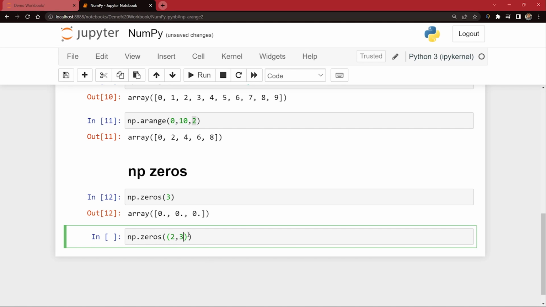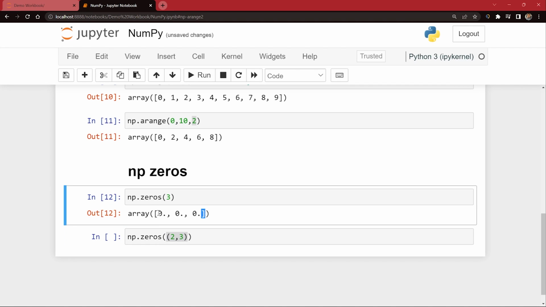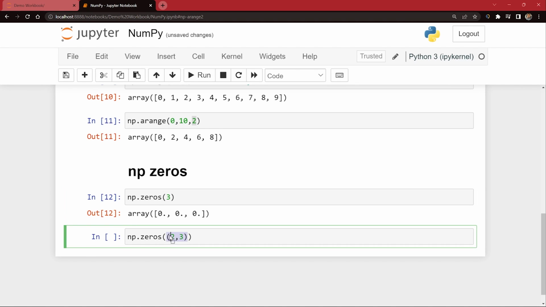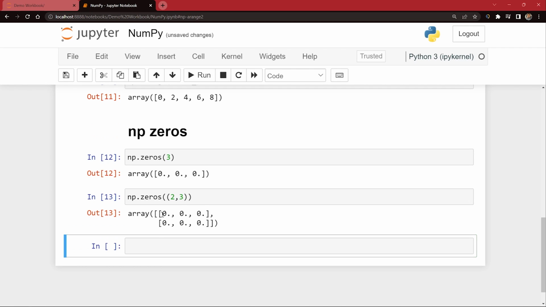Tuple you guys already know, right? We can't edit a tuple. Lists are like this, we use square brackets to denote lists, but when we use round brackets, it's a tuple. So inside a tuple, you give a fixed dimension. Okay. So now I want a multi-dimensional array of zeros with dimension 2 by 3. So if I run this code, you can see 2 rows and 3 columns. I hope this is very much clear. And it's a two-dimensional array. How to identify it's a two-dimensional array? By seeing these two square brackets. I hope this is clear.